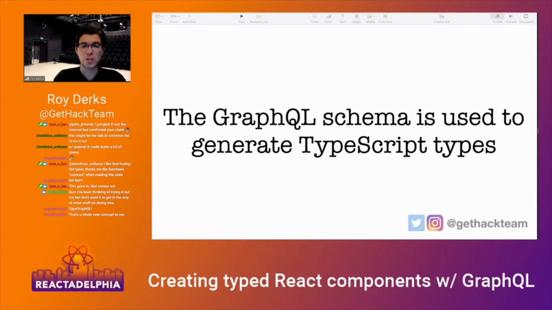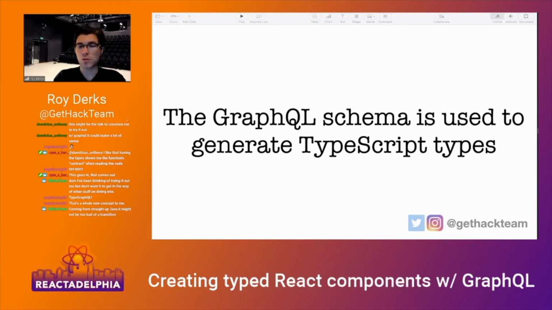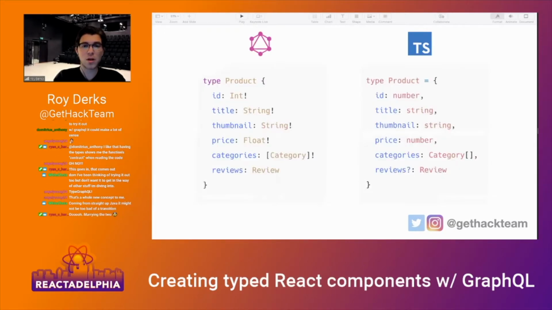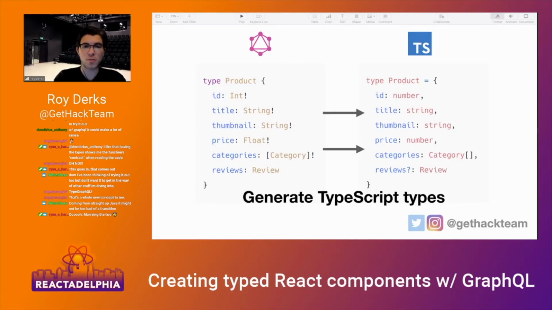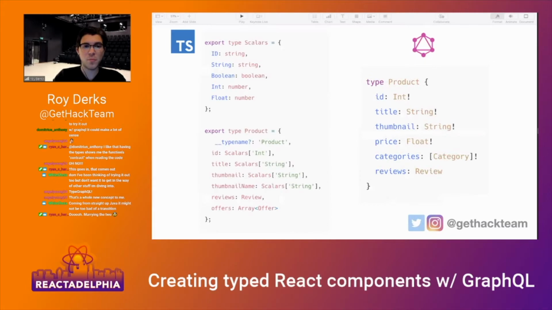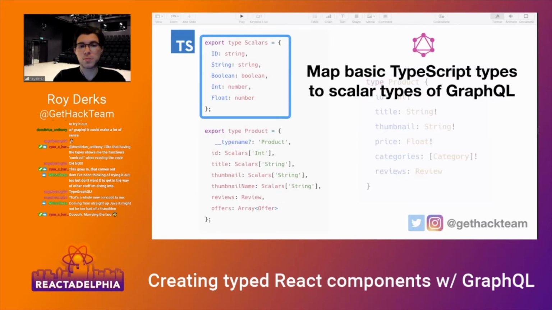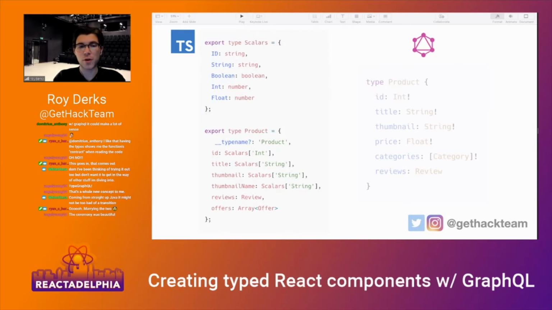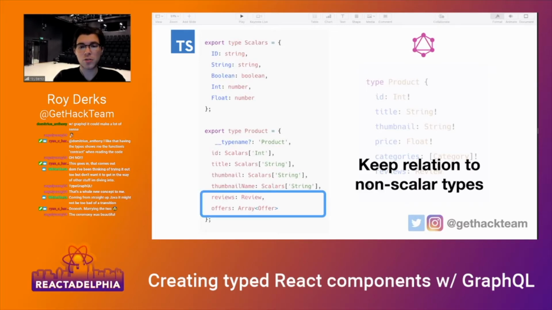So let's see how that works. This GraphQL schema is used to generate the types, and basically it maps whatever you see here to each other. It will create TypeScript types on the right from the schema on the left. It looks something like this, but I can better show you in the code. What it basically does is map the basic TypeScript types to the scalar types of GraphQL, like string, integers and floats. It also keeps the relationships to non-scalar types in there.